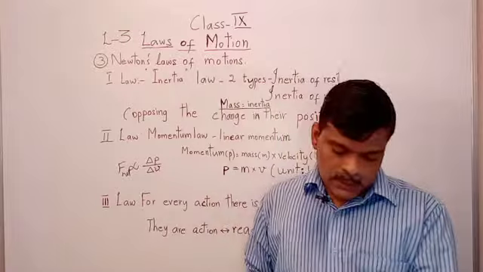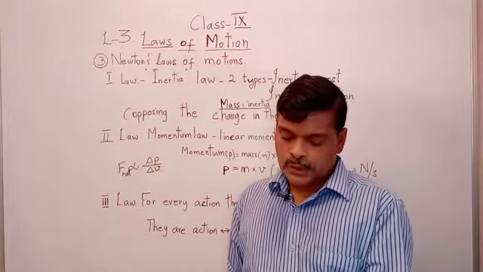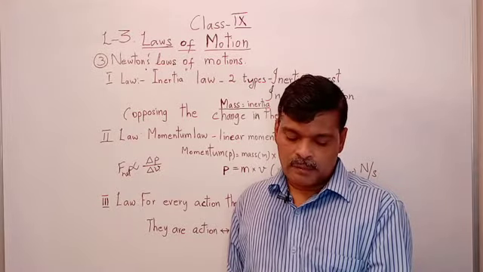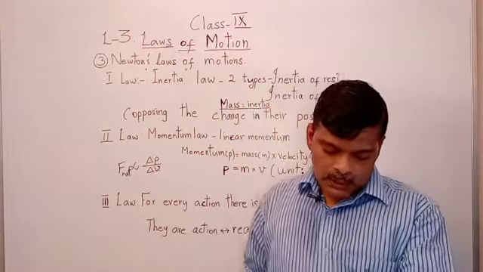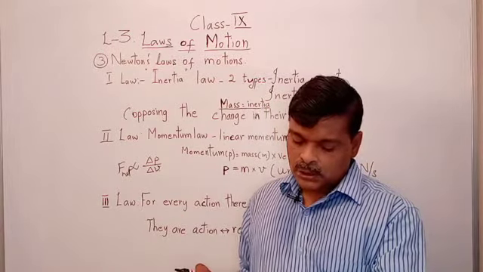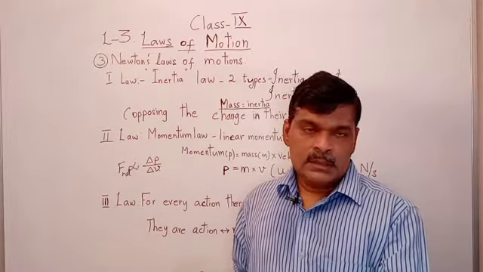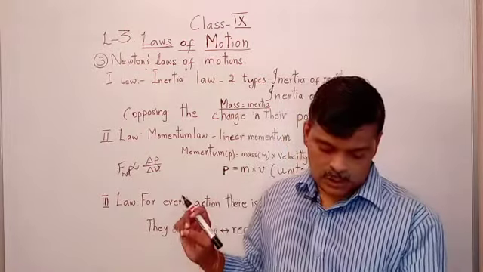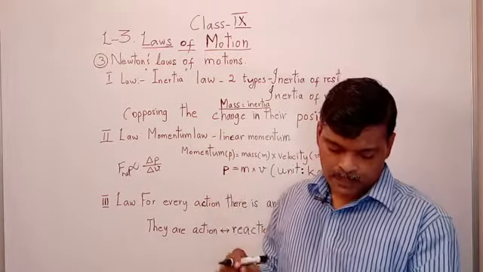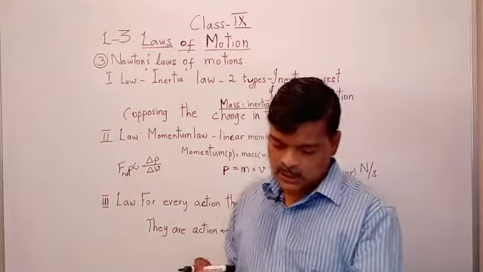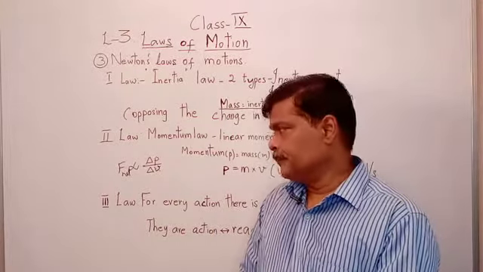So F net is equal to K into delta P by delta T. Delta P is equal to delta of m into V. This we are deriving from the first momentum rule, P is equal to mass into V. If mass of the body is constant, then delta P is equal to m into delta V.